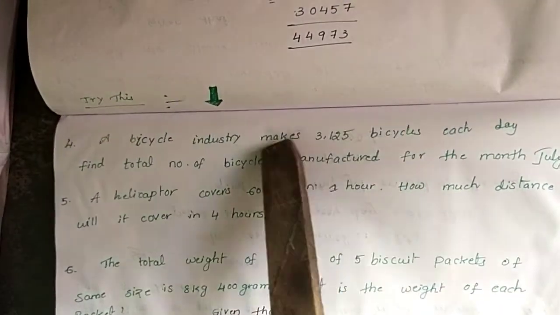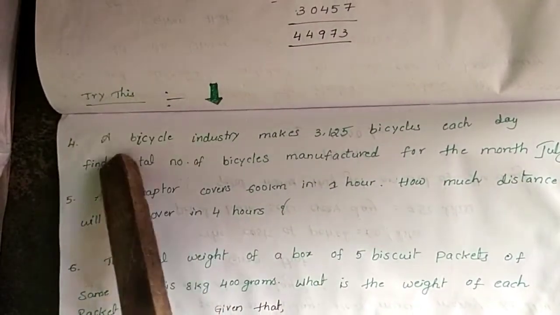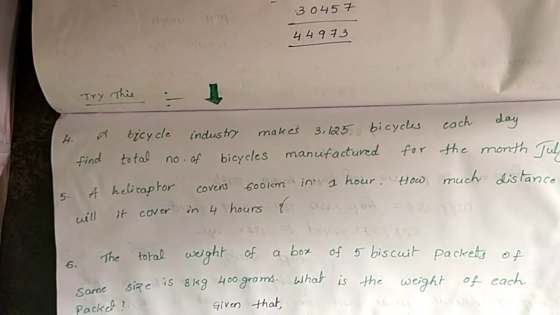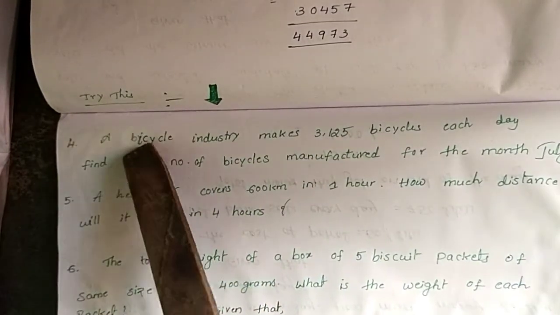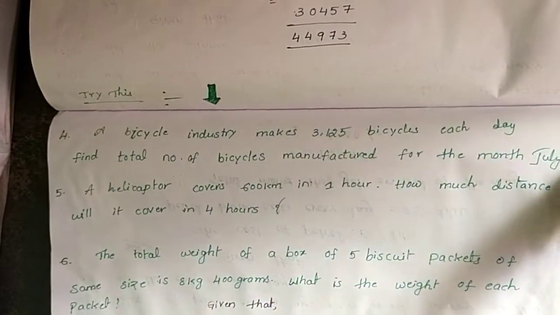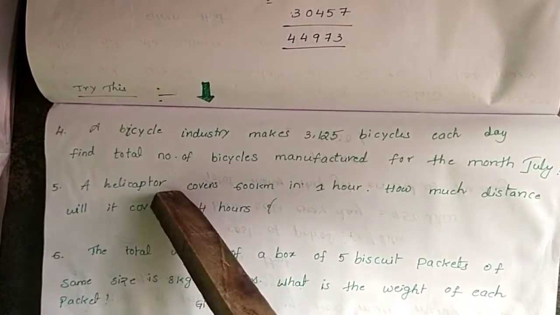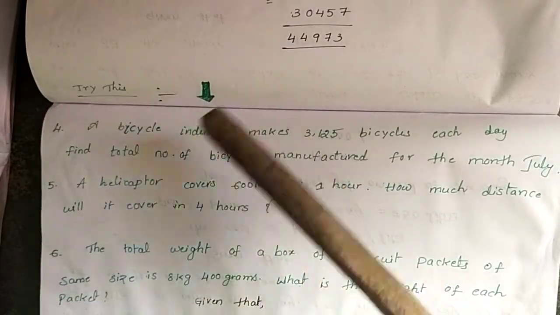Students, I will give more problems, more working sums. Now what do you do? Try this. A bicycle industry, I will guide you. Okay, how to do working sums. Okay now children, exactly you do this problem. Very easy problems. I will explain how to do it.